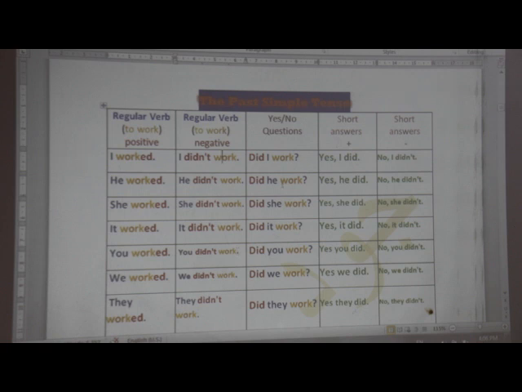Now, in the question, we only need to use did at the beginning of the question if it is a general question or yes or no question. So we don't use a WH word in this case. So did I work? Did he work? Did she work? Now if you want to ask about specific information, you can add a WH word. So when did you work? What did you work? How did you work, for example? Now short answers: yes I did, yes he did, yes she did. No, I didn't. No, he didn't. No, she didn't.